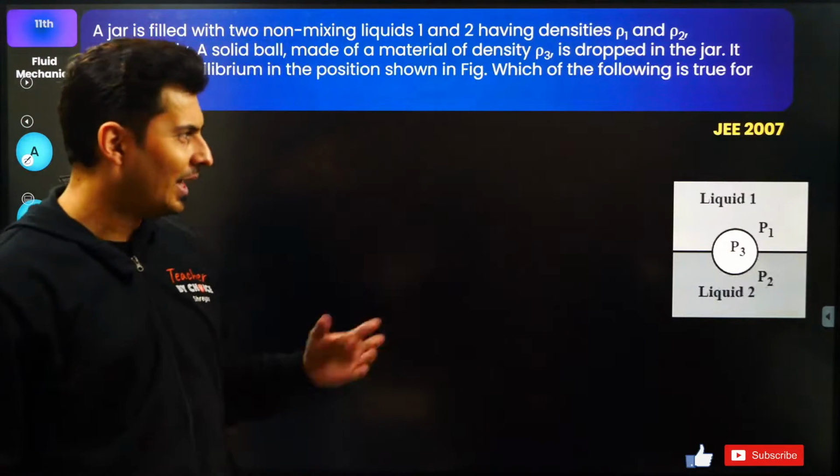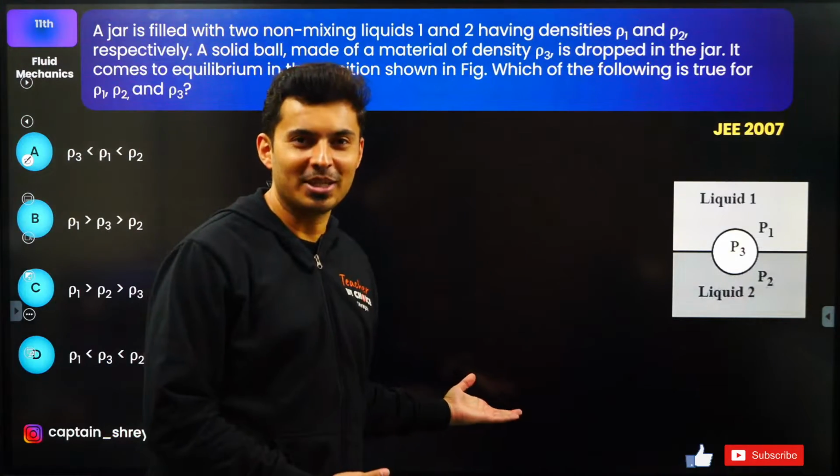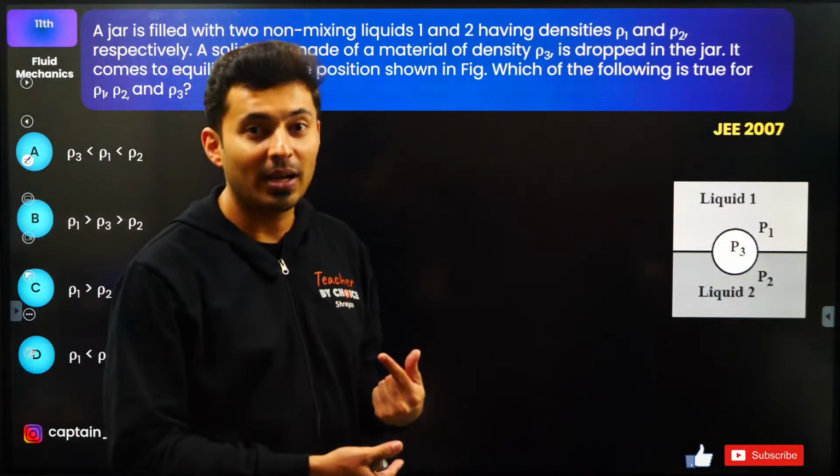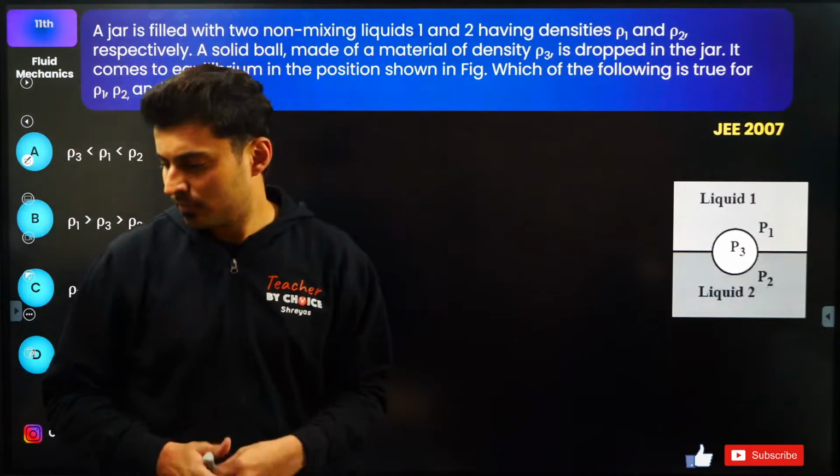Now, this is a PYQ. Like I promised you, there will be PYQs also in today's session, so you will learn how to apply theory and concepts. I found this on the web.